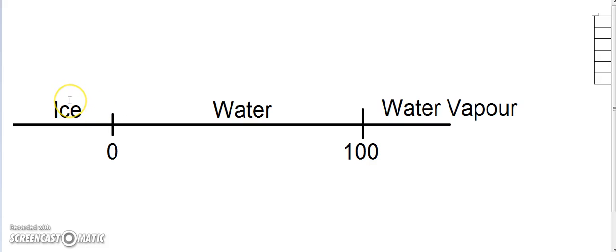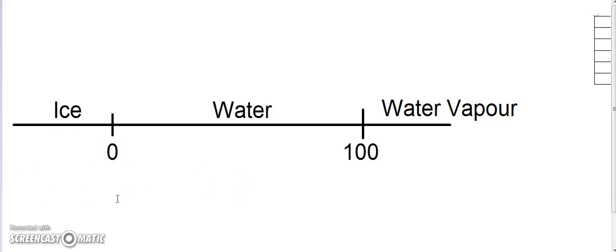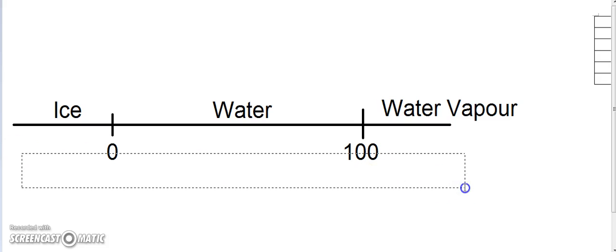We know that water exists in three states: ice, which is solid, and water, which is liquid. Let's write that down.